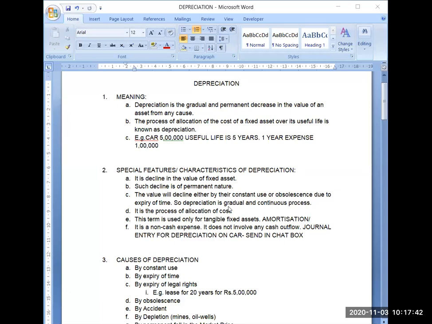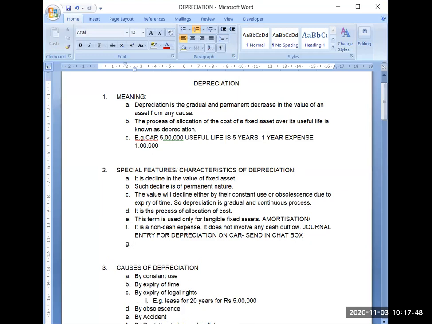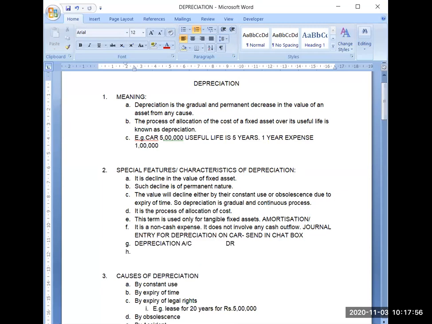Okay, many of you have shared the journal entry. The journal entry will be: depreciation account debit to car account. This will be the journal entry for charging depreciation. Now you will find there is no cash here. And obviously you can think practically about that also.